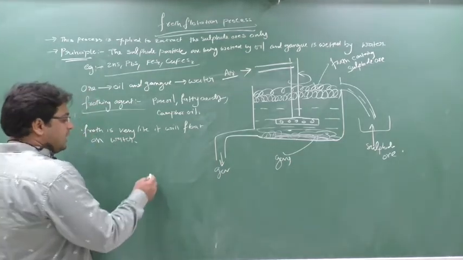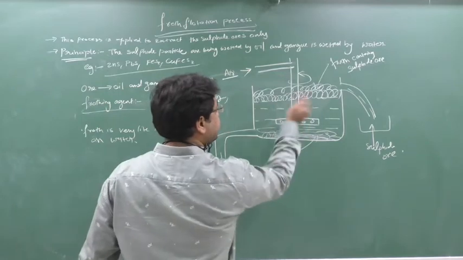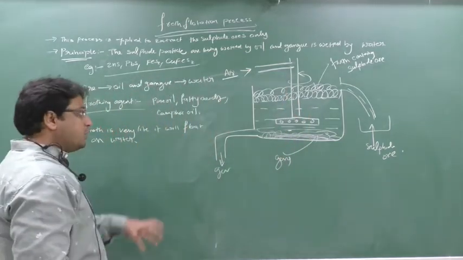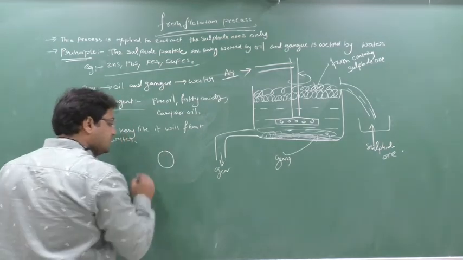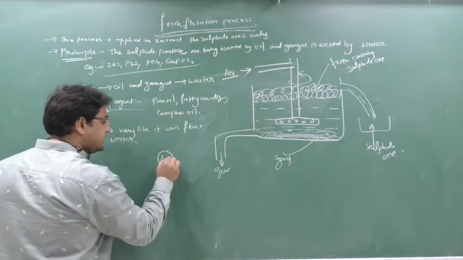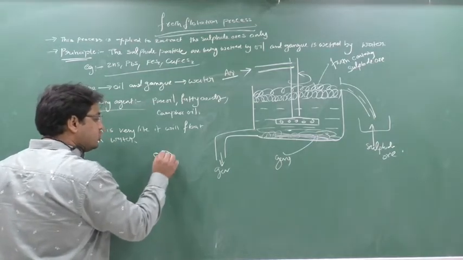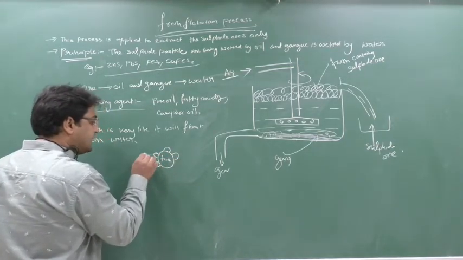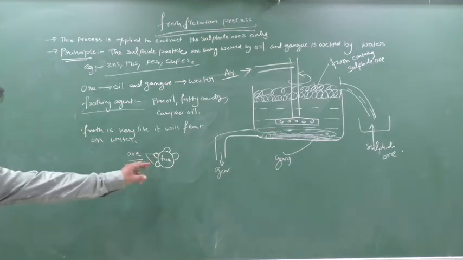What happens is, when the churning is there, all these particles get mixed together, and when air is blown, froth starts to produce. So this is, suppose, a froth bubble. With this bubble, what will happen? The particles will stick. Which particles will stick? The particles of ore will stick with this froth bubble.